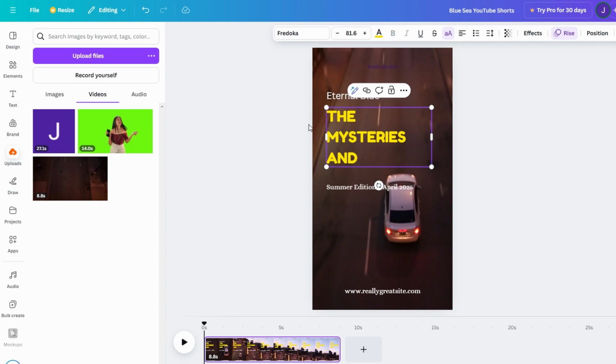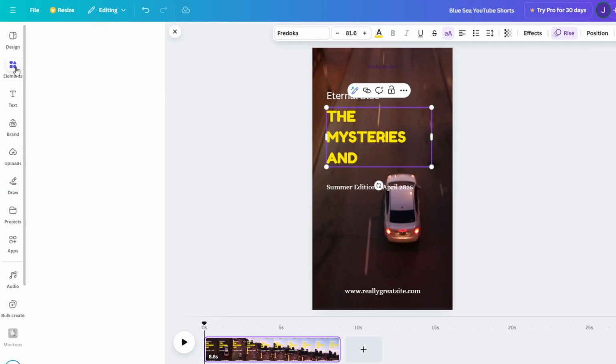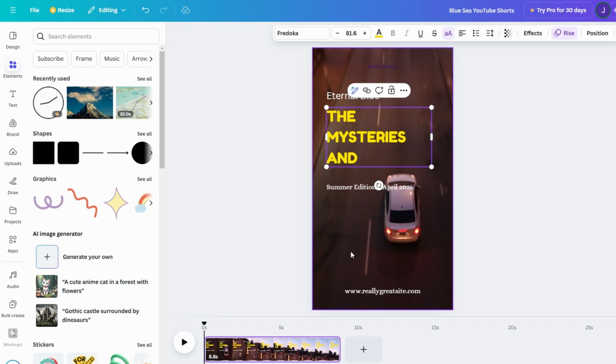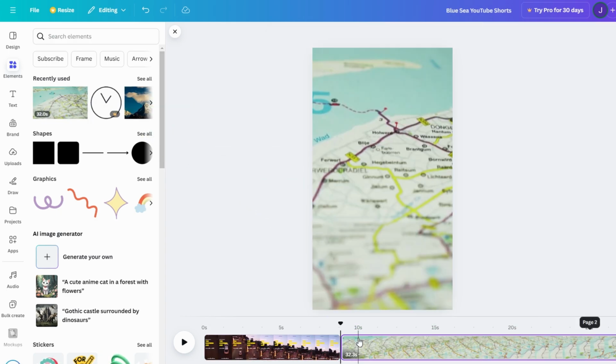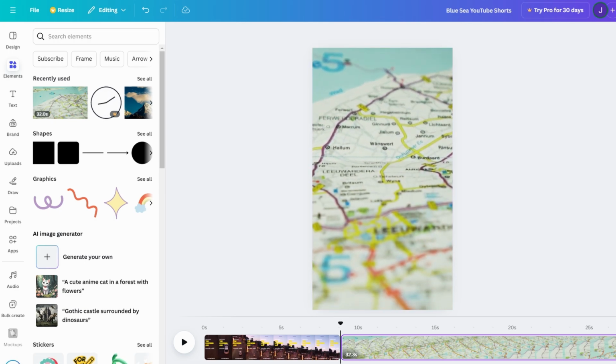Let's get to the heart of creating your YouTube short, adding and editing video clips. Since shorts are all about quick, engaging content, keeping it under 60 seconds is essential. Canva makes this process seamless, whether you're working with your own footage or using stock clips. To start, drag your video into the timeline and adjust it to fit your desired sequence. If you've filmed your own content, you might want to focus on specific highlights.